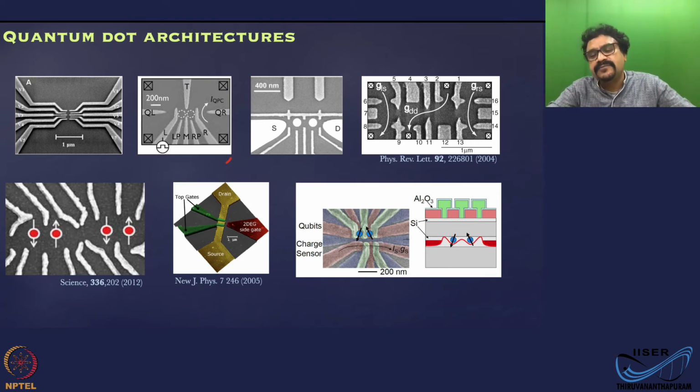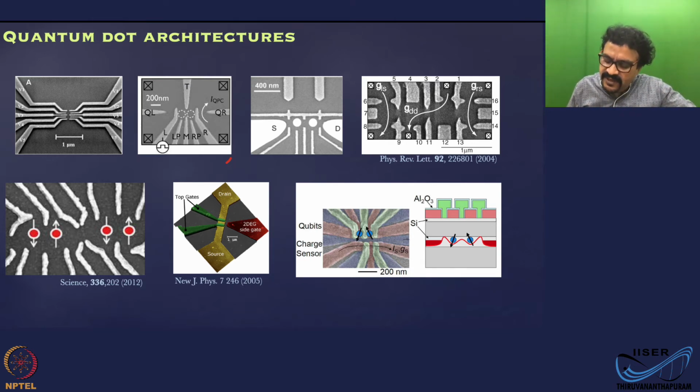Very lately, you have designs where you follow the MOSFET architecture, and that is the latest thing. It looks like that is where everybody has zeroed in, in terms of design, because of its compactness, scalability, and closeness to the industry, since this is on silicon. If you do a MOSFET design, the industry can adapt this very easily. That is one great advantage of silicon over gallium arsenide, because industry knows pretty much everything about the material.